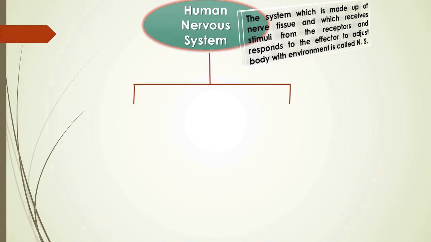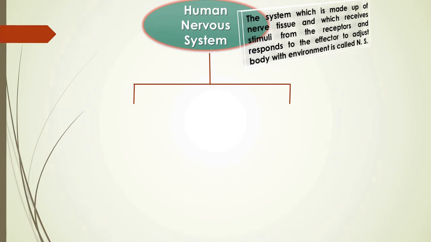This system is made up of nerve tissue, meaning neuron cells, which receive stimuli from the receptors and respond to the effector to adjust the body with the environment. That's the nervous system. So, the neuron is the structural and functional unit of this nervous system.